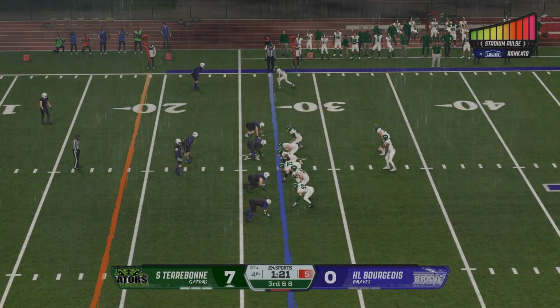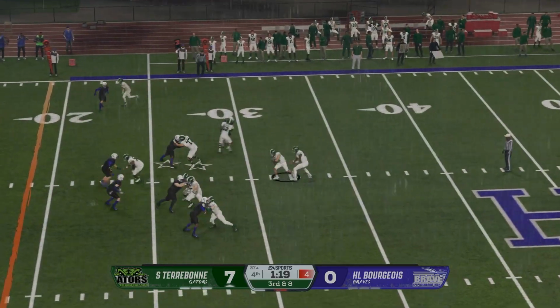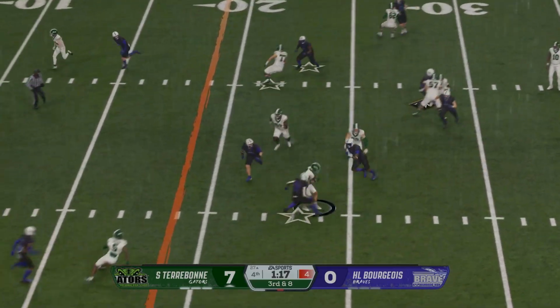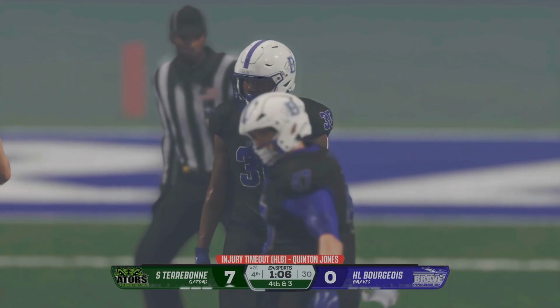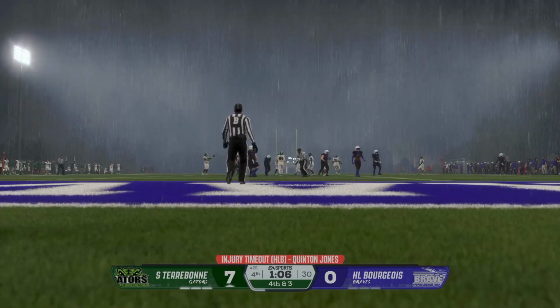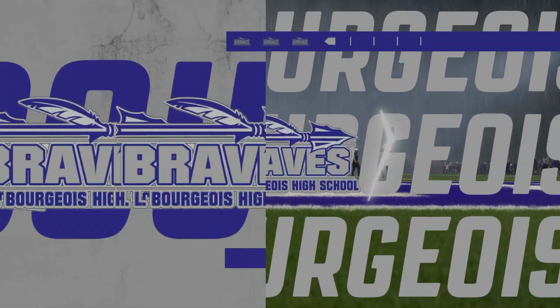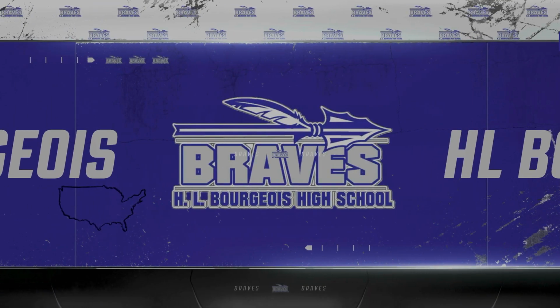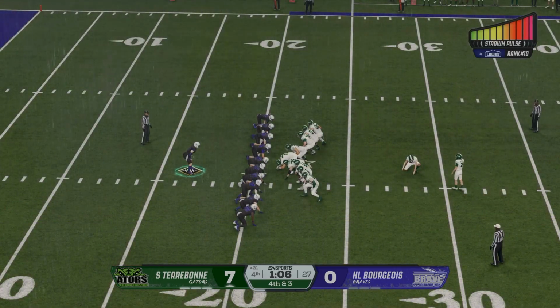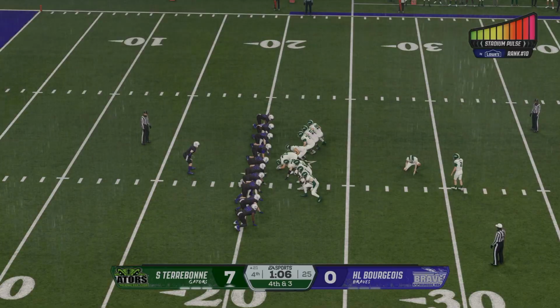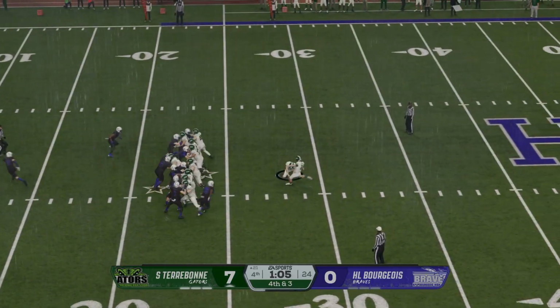They're facing a 3rd and long to try to keep their hopes of a touchdown alive. They put the brakes on him at the 21-yard line, short of the line to gain, and now field goal or go for it on 4th. Man down on the play as the officials take a break to let him be checked out. So on 4th down, here comes the field goal kicker in a huge spot.